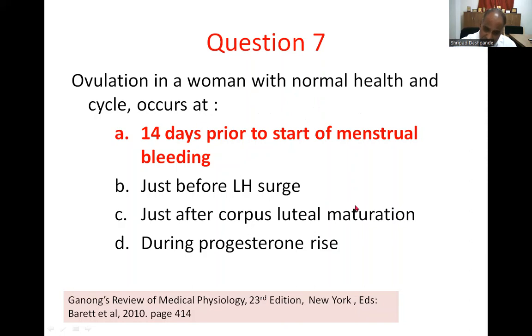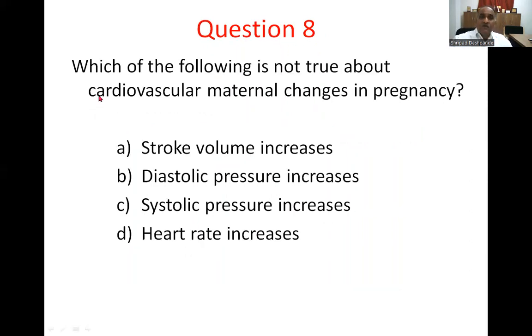Going to question number 8. Which of the following is not true about cardiovascular maternal changes in pregnancy? A, the stroke volume increases.